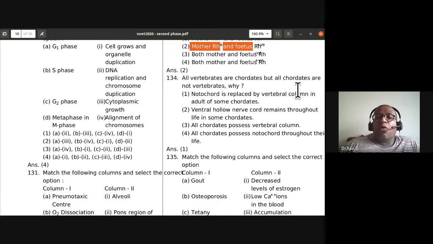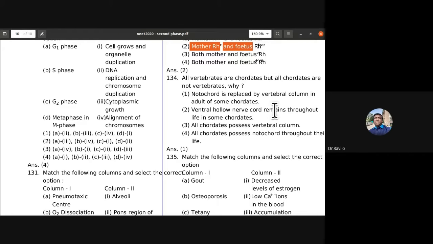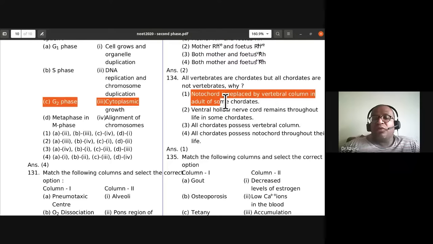All vertebrates are chordates, but all chordates are not vertebrates. Why? The reason is notochord is replaced by vertebral column in adults of some chordates, especially vertebrates. Whereas in other chordates, the urochordates and cephalochordates, they will have notochord. But in vertebrates, notochord is replaced by vertebral column. So that is the reason all vertebrates are chordates, but all chordates are not vertebrates. This is the reason: notochord is replaced by vertebral column in adults of some chordates like human beings.